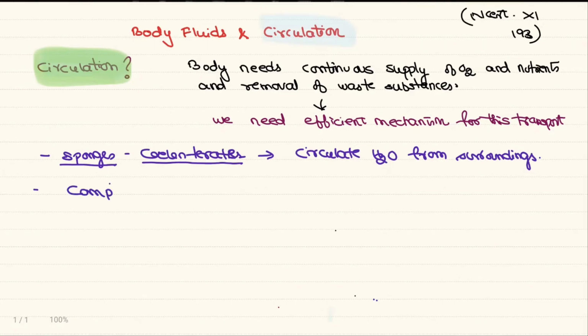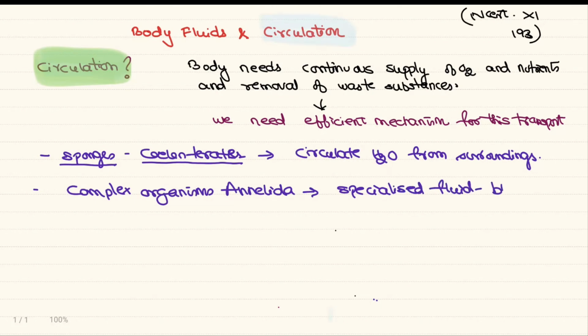As we move on to more complex organisms, starting from Annelida, as the body has more cells and more complexity, they have specialized fluids, what we call blood. You should remember, annelids have a closed circulatory system. And these fluids called blood help in the transport of substances.